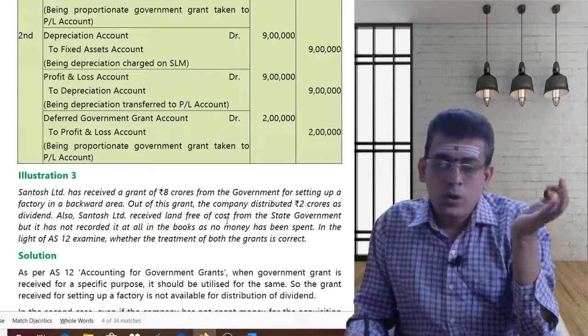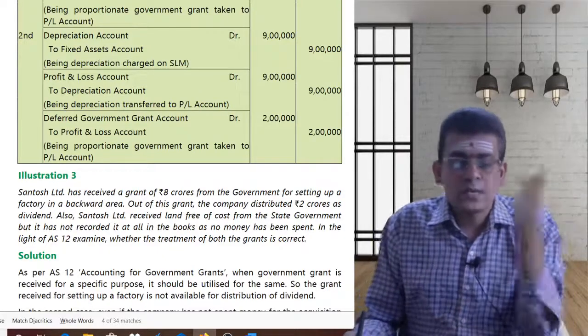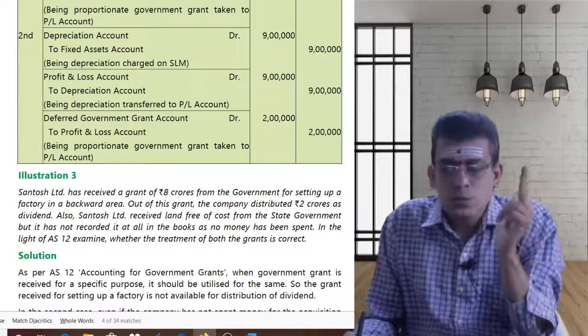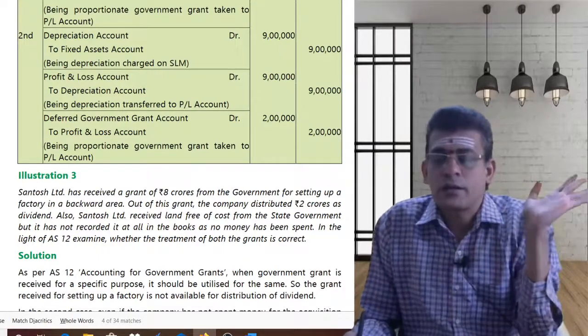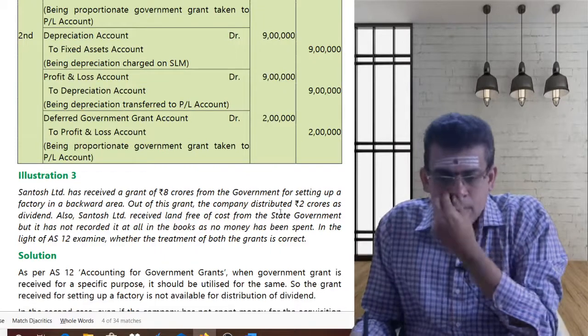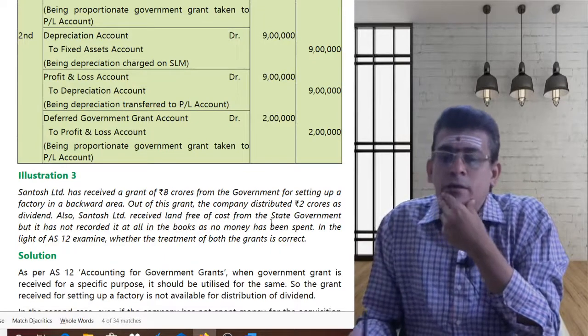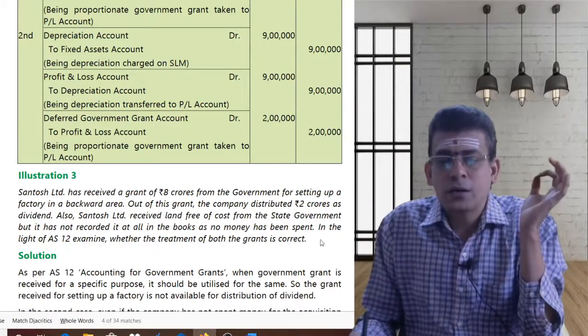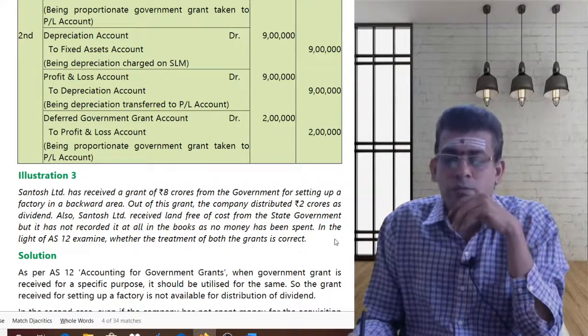But out of this grant, the company distributed 2 crores as dividend, which it is not supposed to do. You are not supposed to use this money for distribution of dividend. Santosh Limited received land free of cost from the state government, but it has not recorded it at all as no money has been spent.